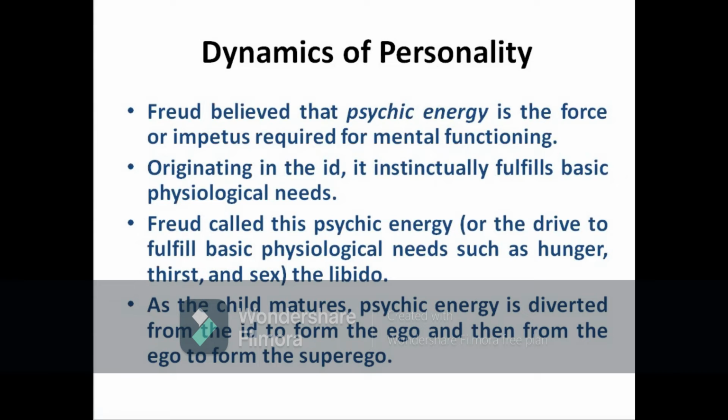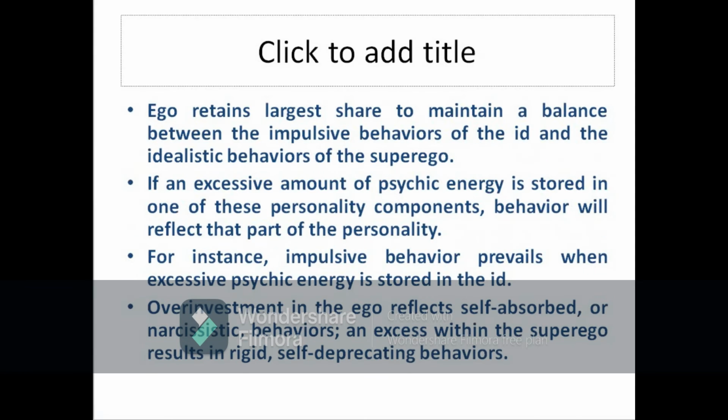So psychic energy starts from the id. The ego retains the largest share to maintain a balance between the impulsive behavior of the id and the idealistic behavior of the superego. As I mentioned before, the ego is the main component that tries to bring harmony between the id and superego. The id has impulsive behaviors and the superego shows idealistic behaviors.